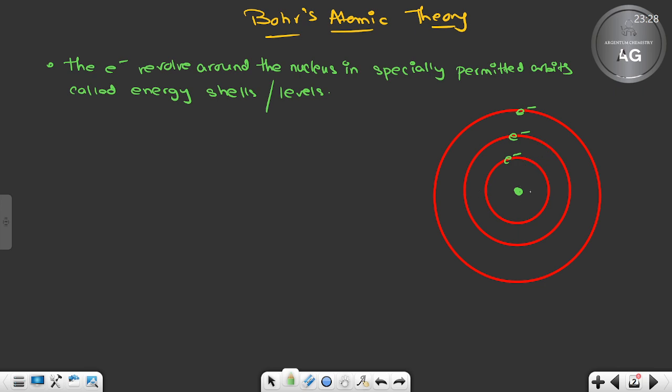Clear? So what did we name these orbits? These orbits were designated as K, L, M, then N, and so on. We needed only up to K, L, M, N because nothing beyond that has been discovered yet. So this was the naming pattern. Many books also write them as 1, 2, 3, 4, but usually we write K, L, M, N only. So the first postulate of Bohr: the electrons revolve around the nucleus in specially permitted orbits called energy levels. These orbits will have fixed energies only.